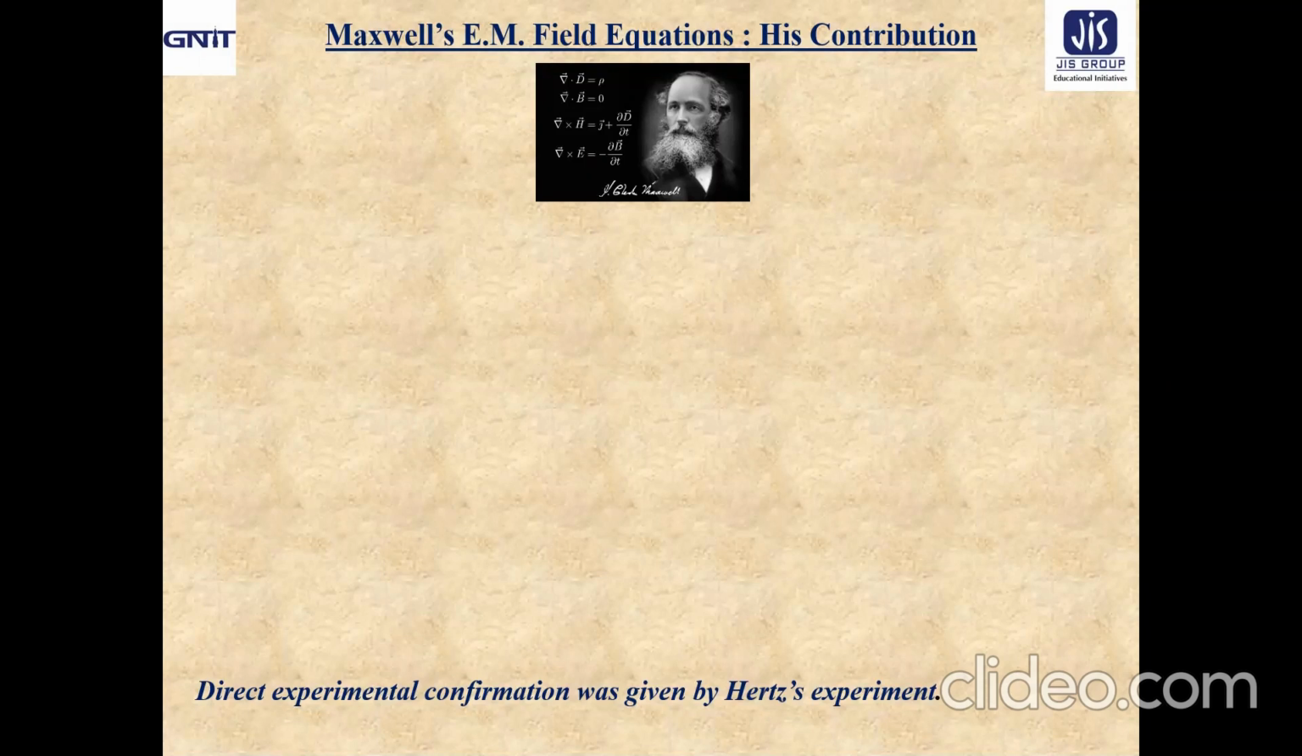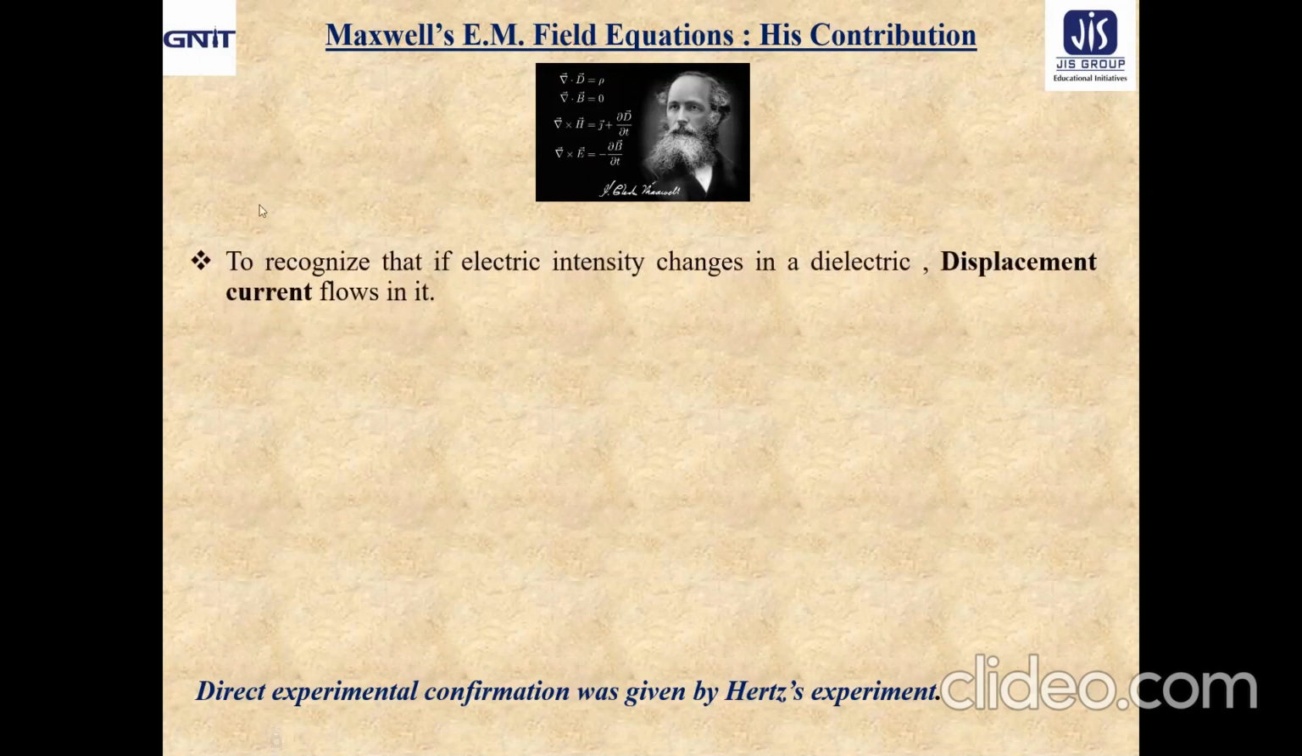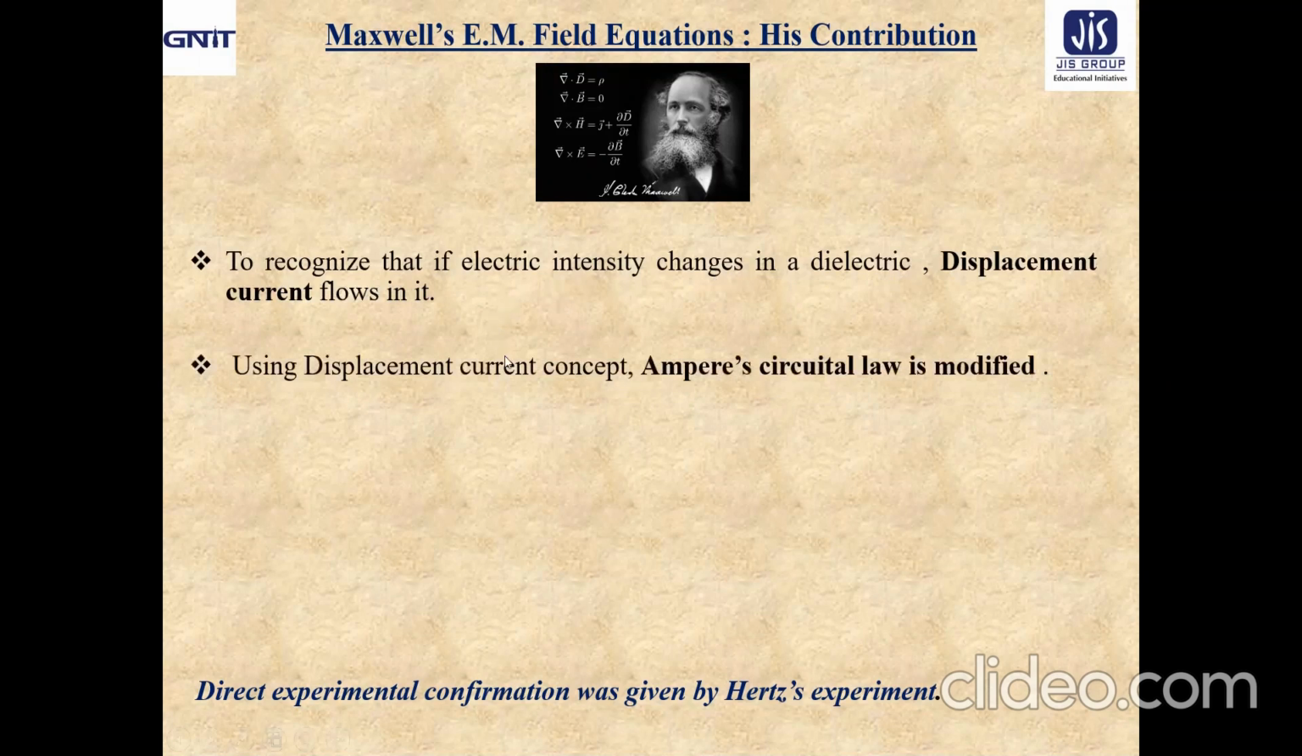Why are these called the backbone of electromagnetism? Definitely Maxwell has a very specific contribution. The chief contribution of Maxwell is to recognize the fact that if electric intensity changes in a dielectric, then a current flows in it, known as the displacement current. In the light of the displacement current, Maxwell modified Ampere's Circuital law, and ultimately he expressed the electric field and magnetic field in the form of differential wave equations.